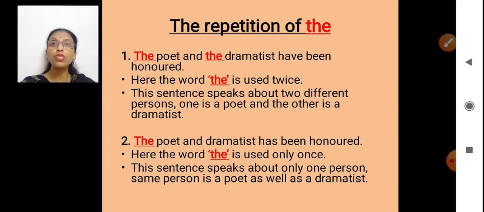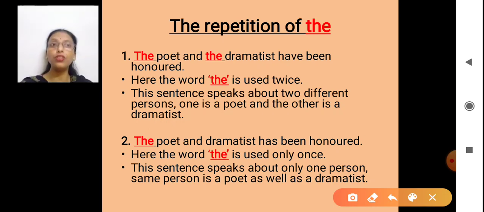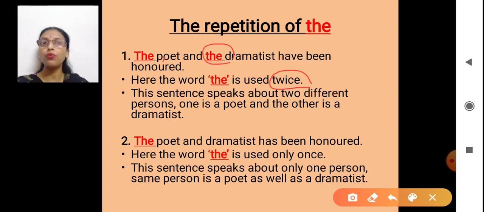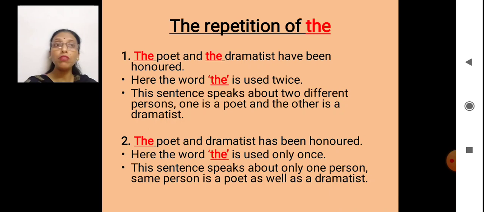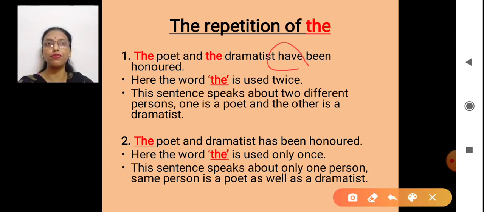If we are using the in front of both the nouns separately, look here. I've used the word the twice. One here and one here. Two times I have used the. That means I'm talking about two different persons. Okay? I'm talking about two different persons. That's why I have used here have.